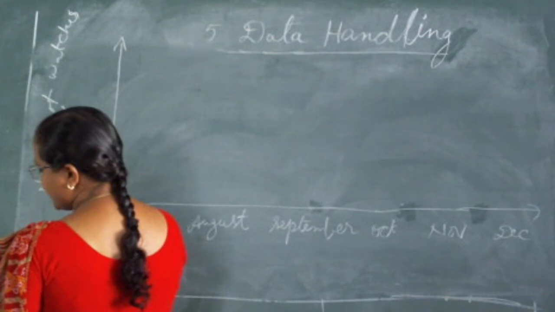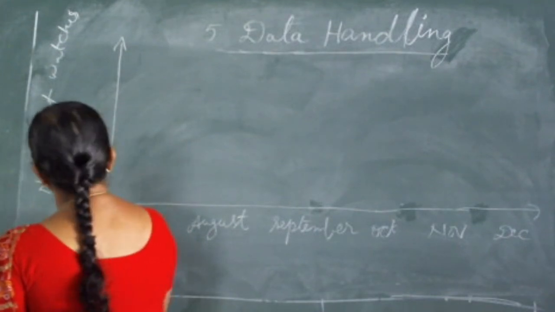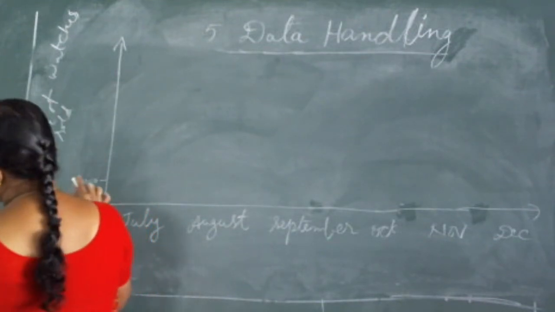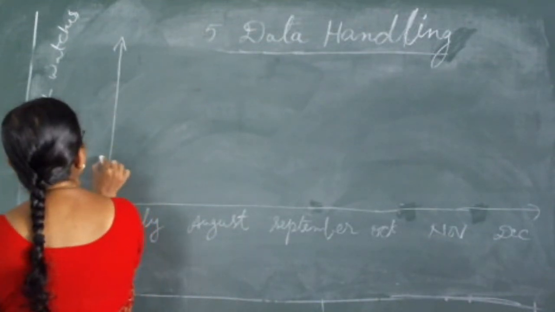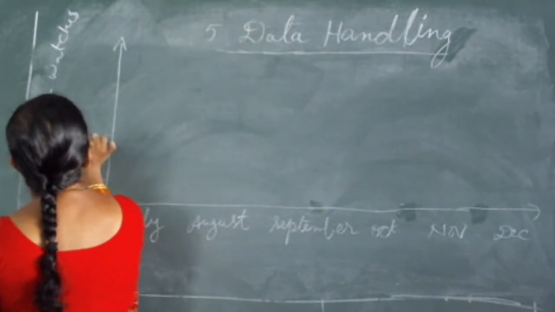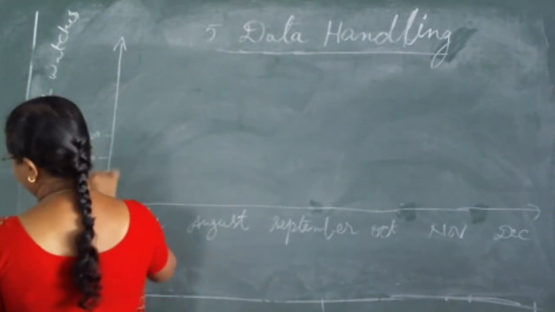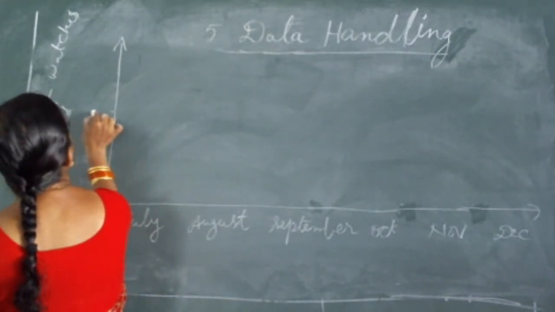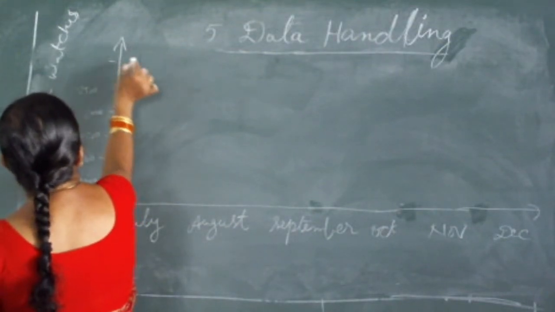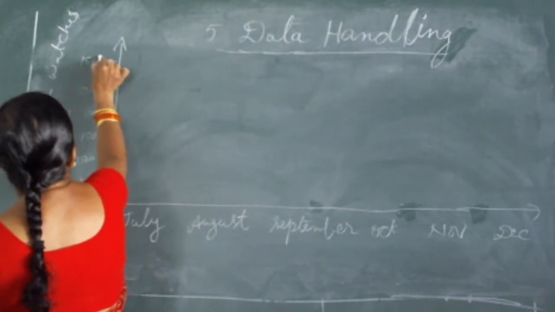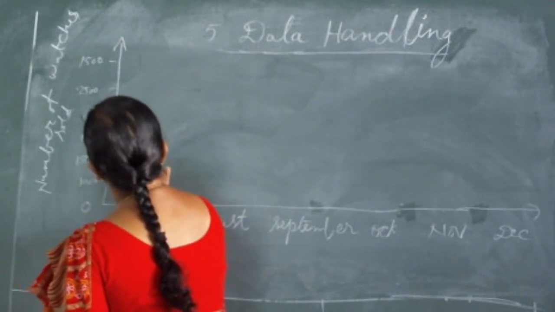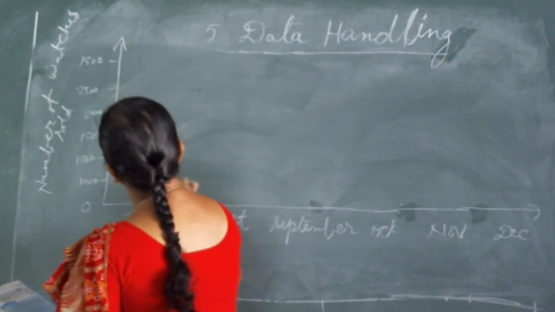So what is the least number given here? That is 1000. So we can take the start as 0, and afterwards we can start from 1000. Continuously the numbers increase by 500, and sometimes the number was stable. That is 1500, 2000, 2500. So you can draw the bar graph here. In July you show it with 1000. How many watches were sold? 1000.